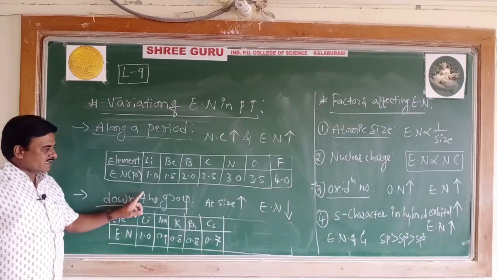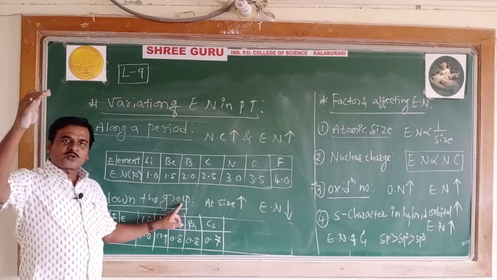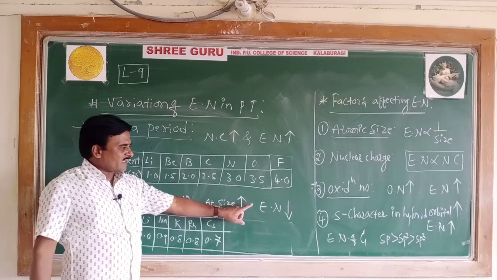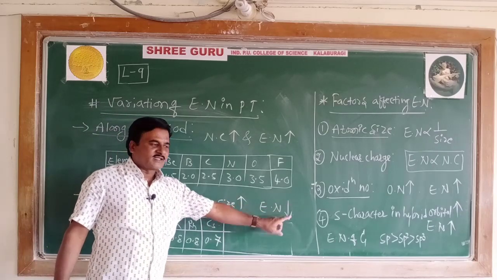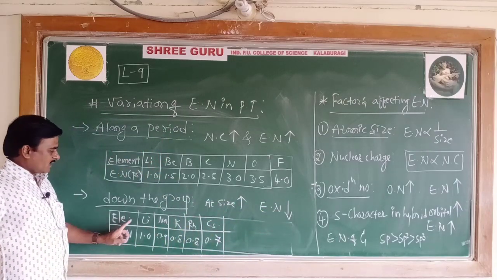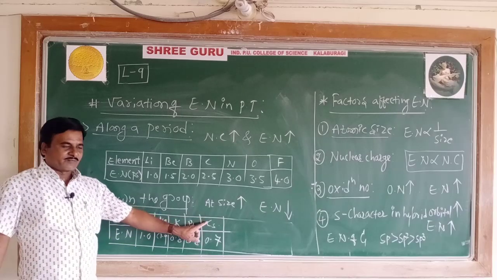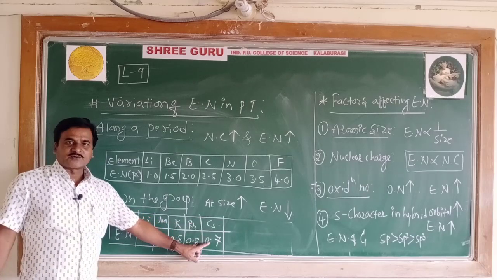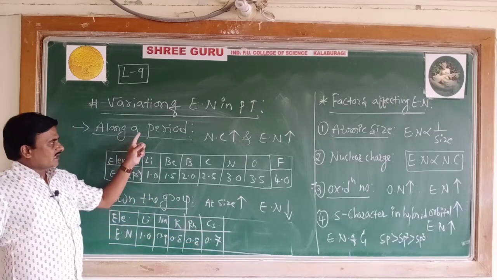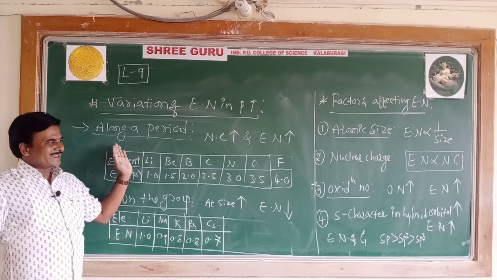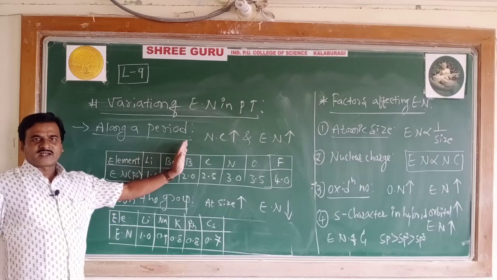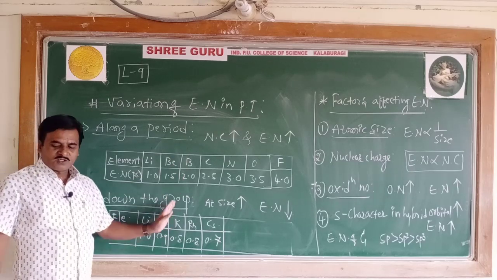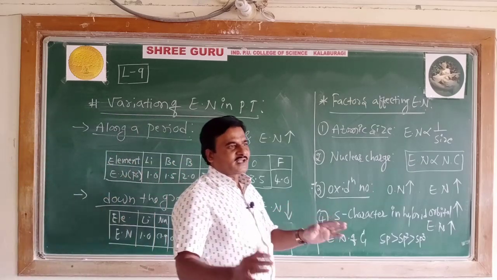Then the second variation, down the group. Down the group, atomic size increases, because of that the electronegativity value decreases, which you can see from lithium to cesium: lithium with 1 on the Pauling scale, cesium with 0.7. Thus, I can say the electronegativity value increases along the period because of the increase in nuclear charge, and as you go down the group, it decreases.